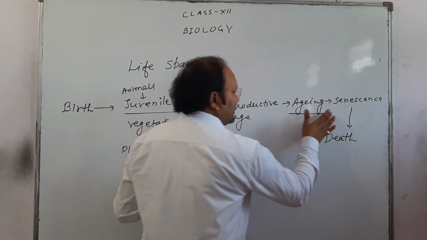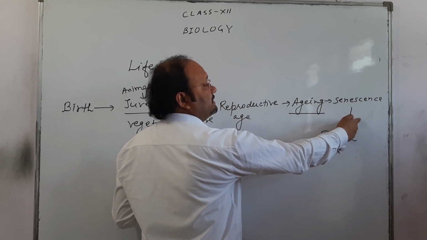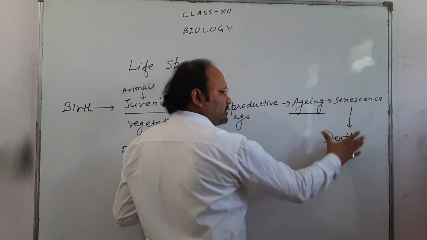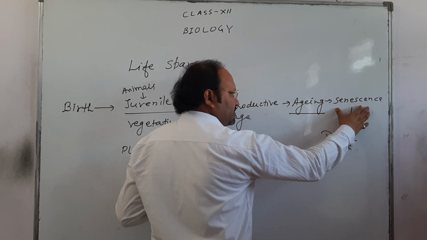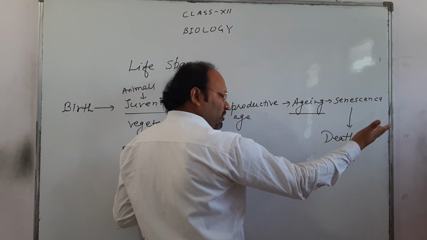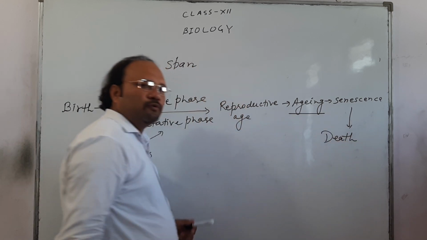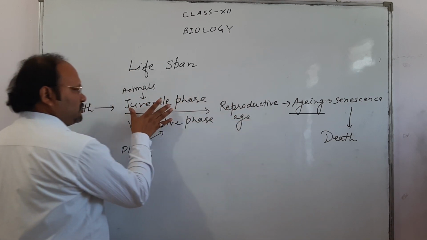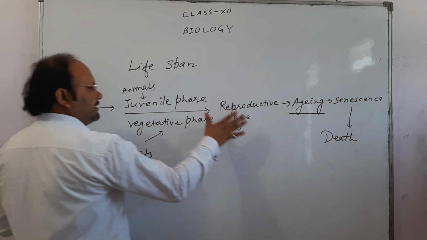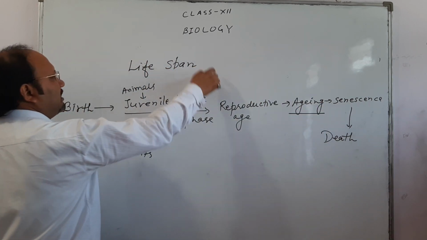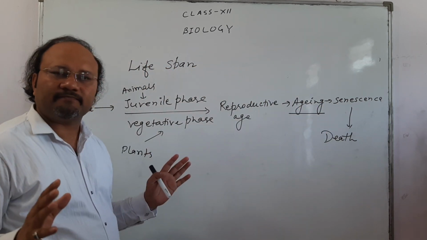But once they enter into senescence, after aging, there is no chance at all. The organism will lead to death. Here the complete destruction of the organism occurs, the capacity is lost by the organs, and the organism leads to death. So these are the different stages: juvenile or vegetative, reproductive, aging and senescence, which are studied under the lifespan topic.